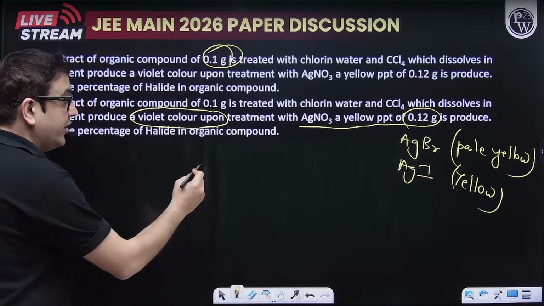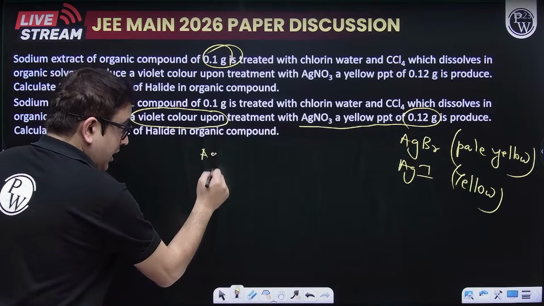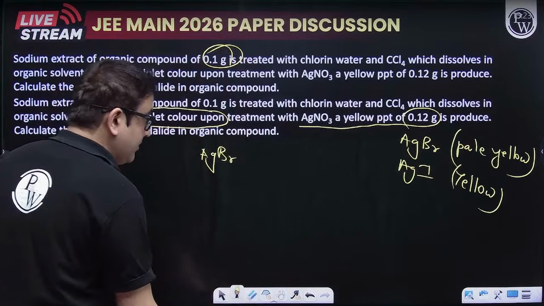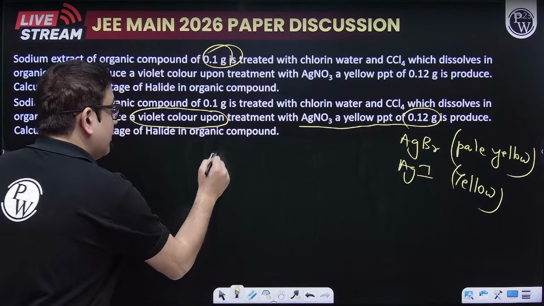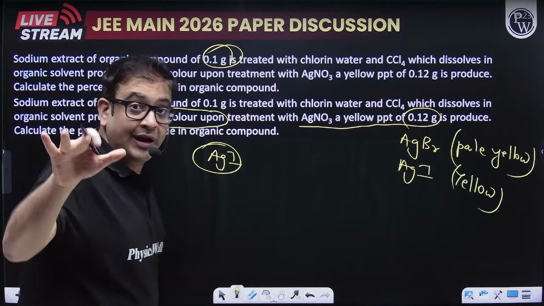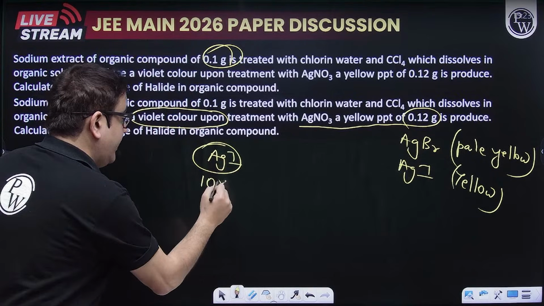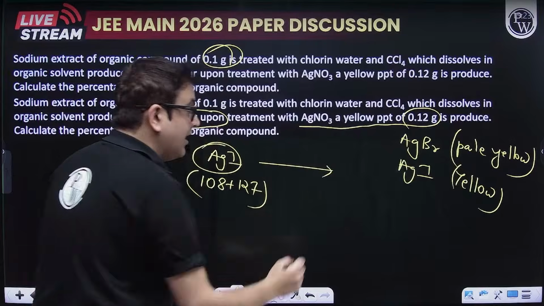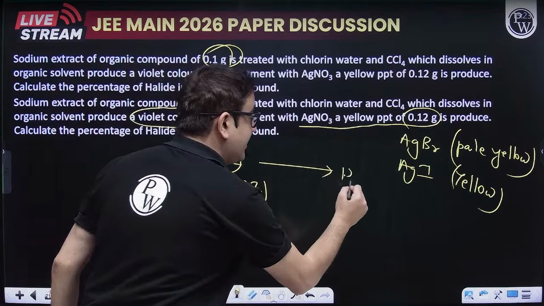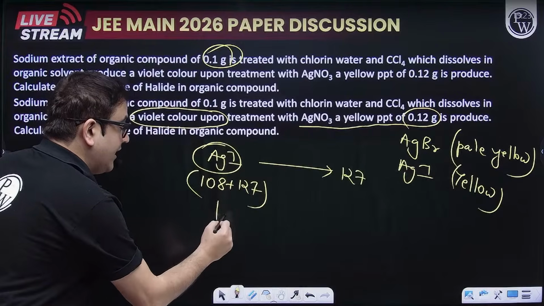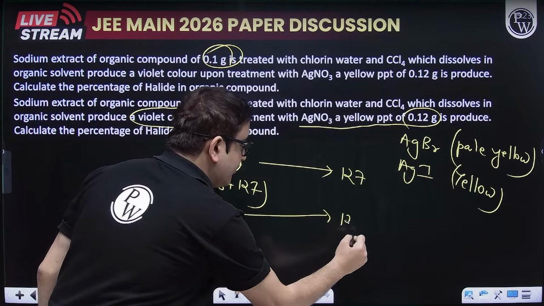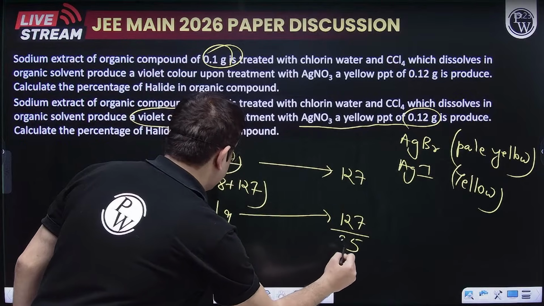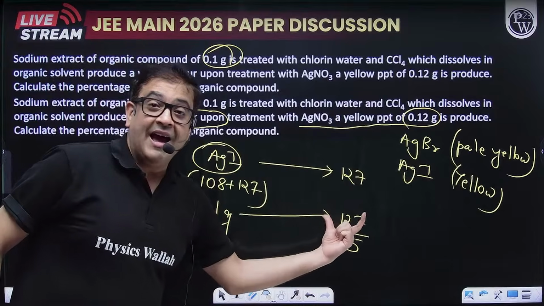So now doing the unitary method. After this knowledge you have to do the multiplication and division also. For AgI, first you have to calculate the molecular mass. So this is 108 and iodine is 127. So this much will have how much iodine? Sir, 127 gram of iodine. So 1 gram of AgI will have how much iodine? Sir, 127 upon 235. So 1 gram will have this much iodine.